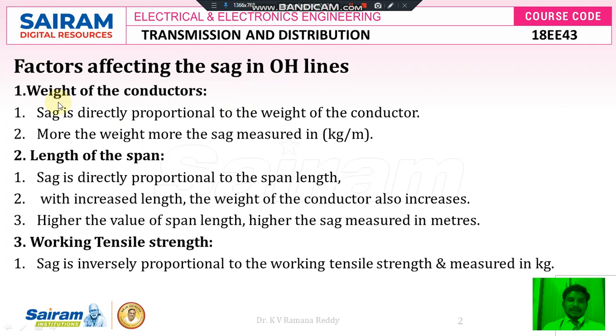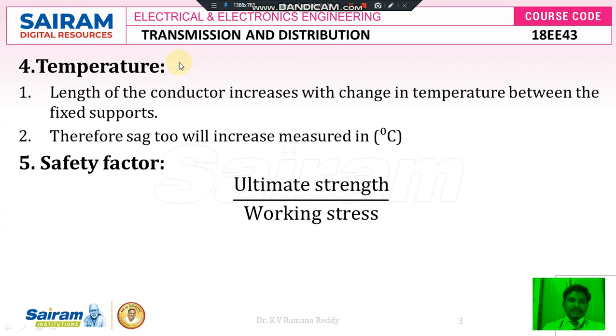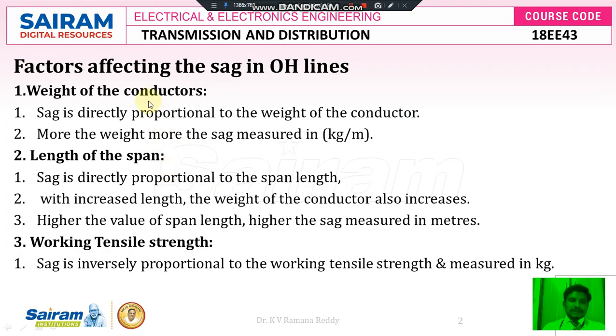Majorly the factors affecting the sag in overhead lines are: the first factor is weight of the conductors, the second one is length of the span, the third one is working tensile strength, the fourth one is temperature, and the fifth one is safety factor. Let us discuss each and every factor individually. The first factor is weight of the conductors.